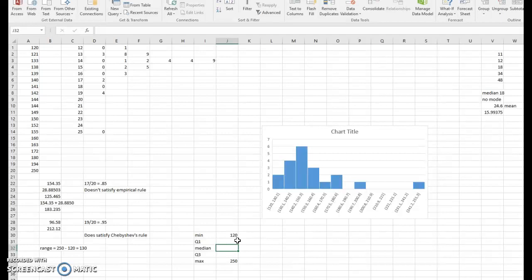Now, the median, recall, if we have an even number of data, we need to average together the 2 middle pieces of data. So the 2 middle pieces of data are right here and right here. Notice there's 9 pieces of data below this one, and 9 pieces of data above this one. So we need to average together 144 and 149.